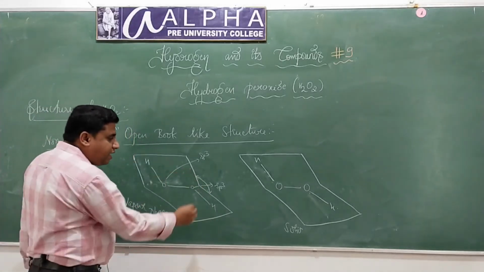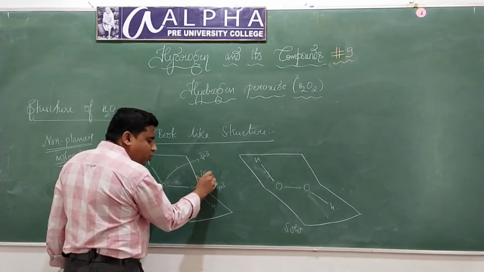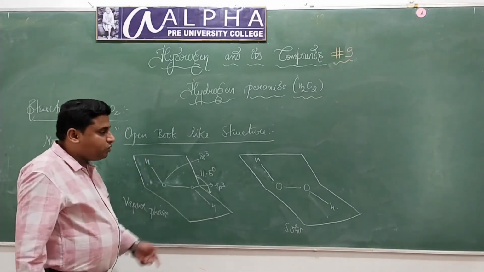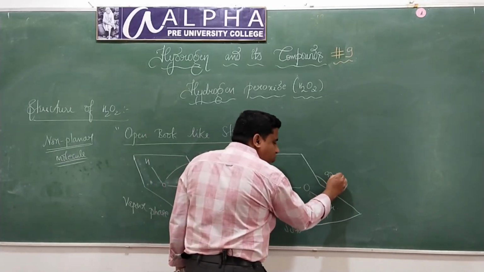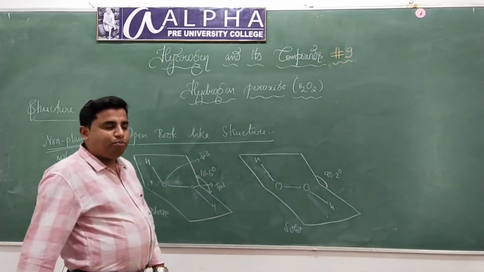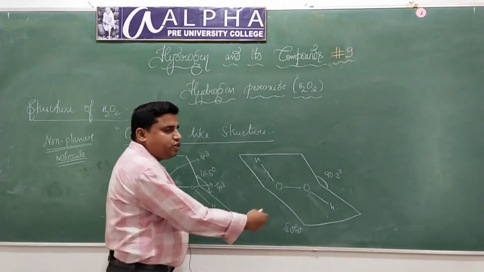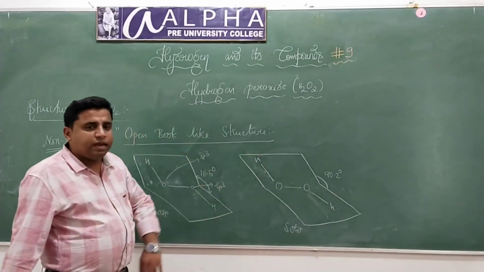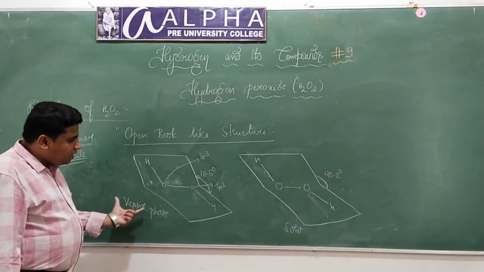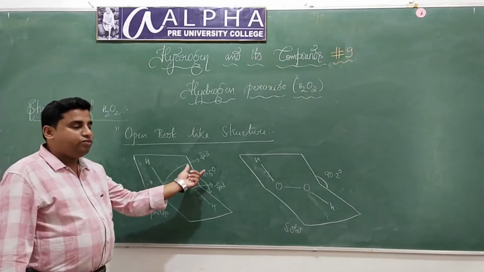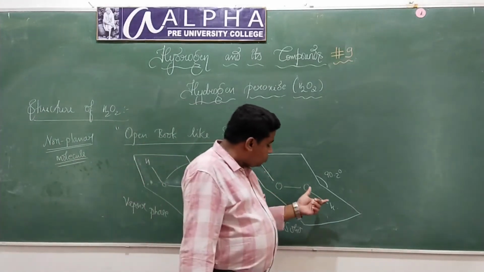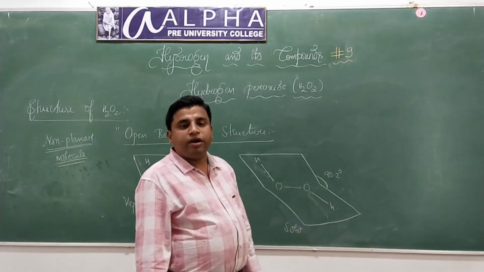This dihedral angle is about 111.5 degrees in vapor phase, whereas in solid state the dihedral angle is 90.2 degrees, or somewhere around 92 degrees.